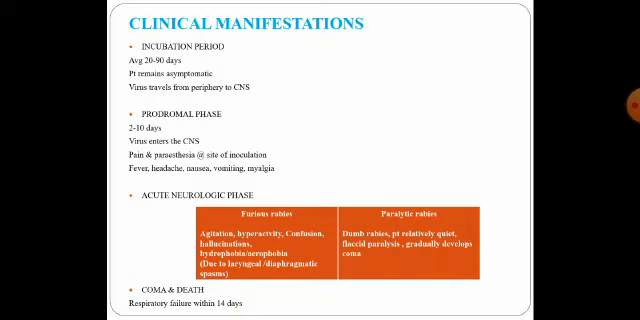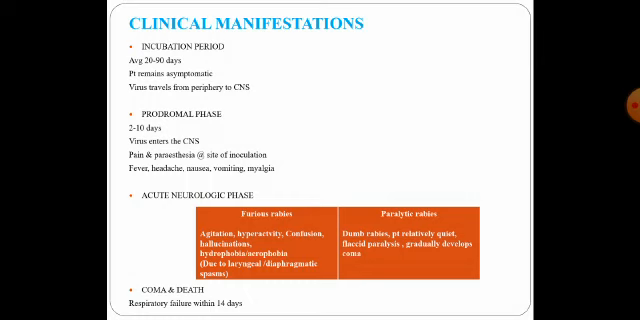Next, coming to the most important phase of the infection, that is the acute neurological phase. This period is associated with signs of developing CNS disease. The duration is about 2 to 7 days. It has two different parts in this neurological phase. The first one is referred to as furious rabies, and the other stage is paralytic rabies. In the stage of furious rabies, the patient develops agitation, he is very hyperactive, very restless, and there is a lot of confusion with hallucinations,